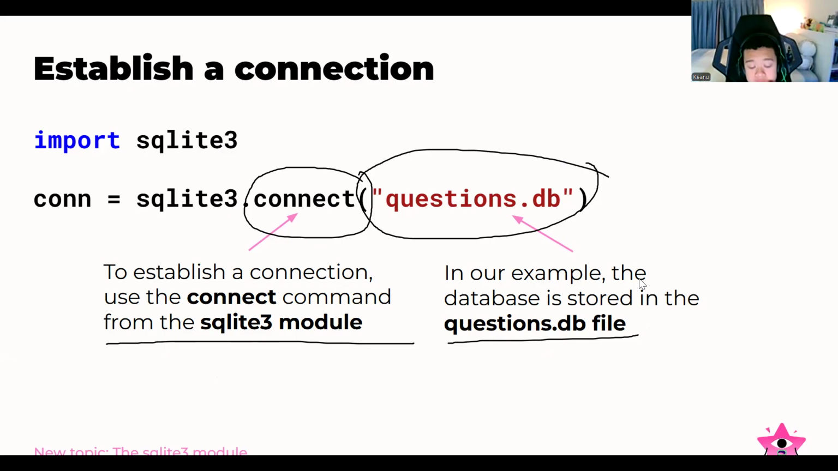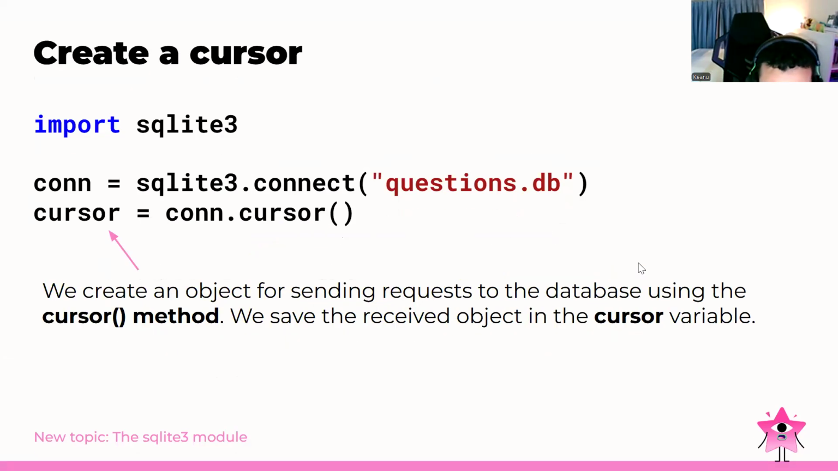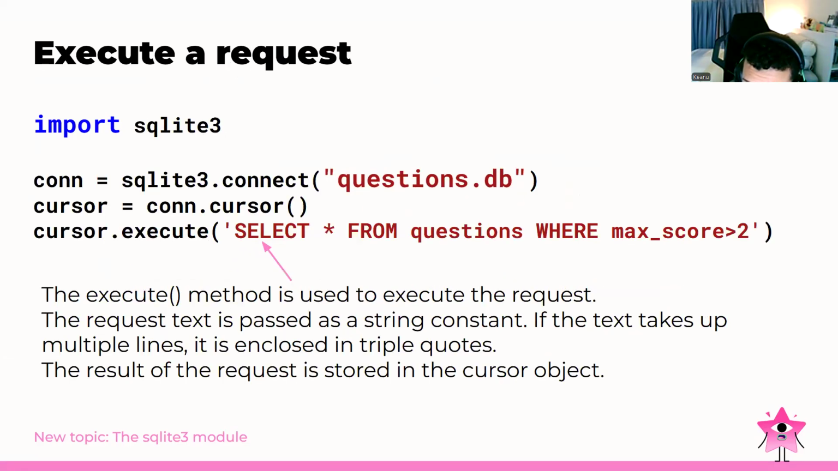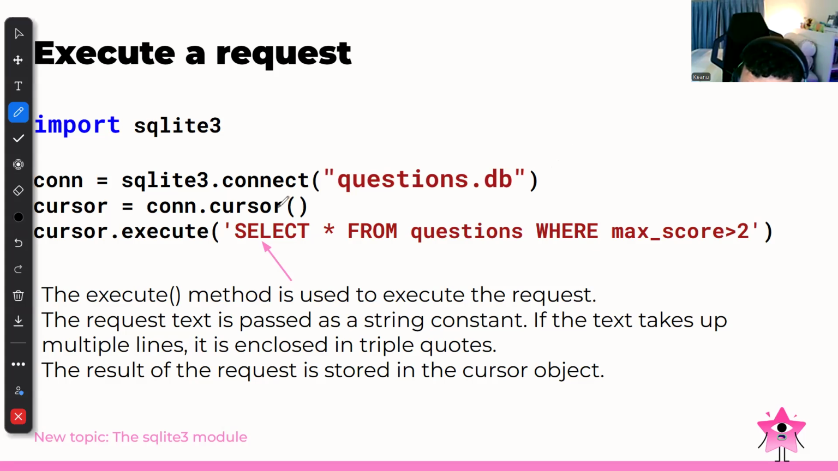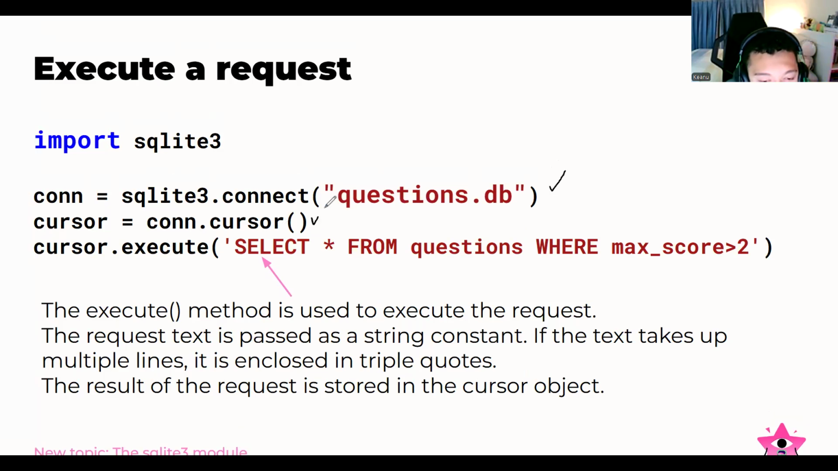And then we have the cursor equal to connection.cursor. So basically, we create an object for sending requests to the database using the cursor method. We save the received object in the cursor variable. So we save the information that we get from connection.cursor inside the cursor variable. And after that, we can also do it like this. We have questions.db, which is the DB that we want to pull, and then we have the cursor, connection.cursor.